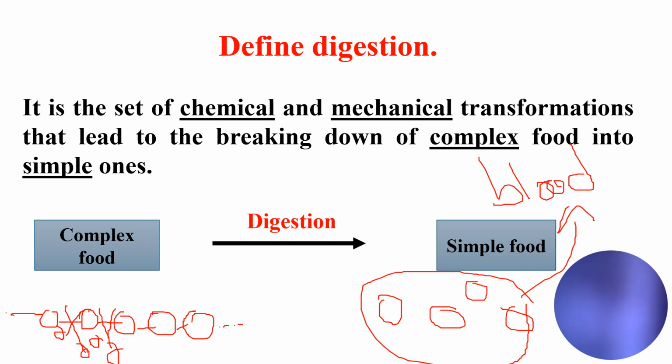After it goes to the blood, it is supposed to be distributed to all body organs. So the passing of the simple food from the small intestine to the blood is called absorption. And this simple food has a name, we call it nutrients.